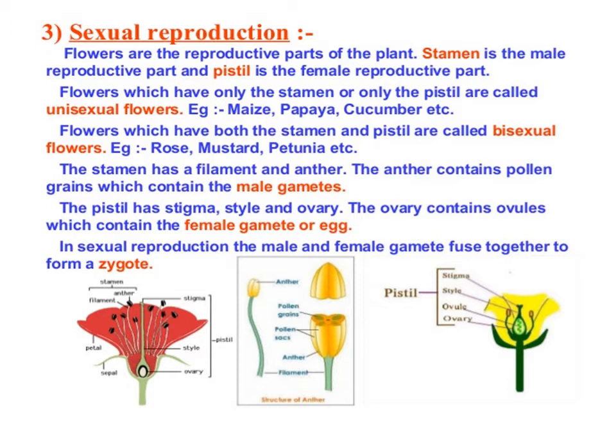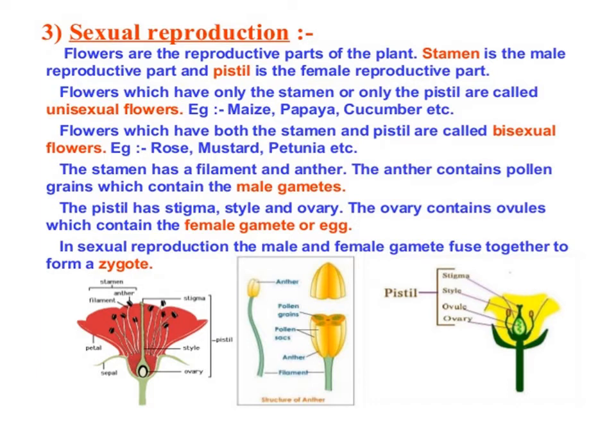In flowering plants, the reproductive parts are located in the flower. Flowers are the reproductive parts of the plant. Here are two parts. The male part is the stamen, the male reproductive part, and the female reproductive part of the flower is the pistil, or you can say carpel.